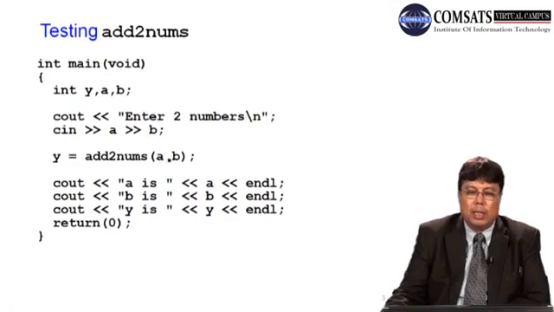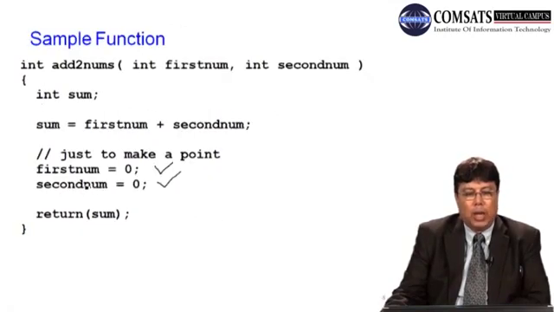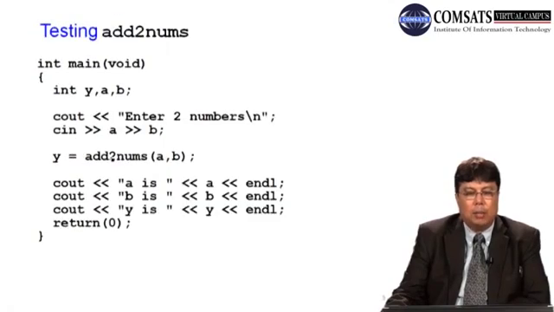This is firstNum, this is secondNum, both are integers. We are passing these parameters, and although we have initialized these values to zeros here and are returning the sum, after calling this function the sum is returned and we have assigned the value to y here.